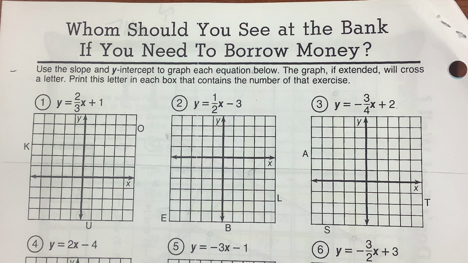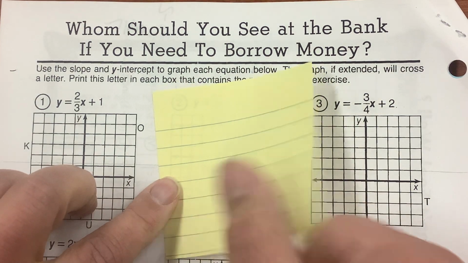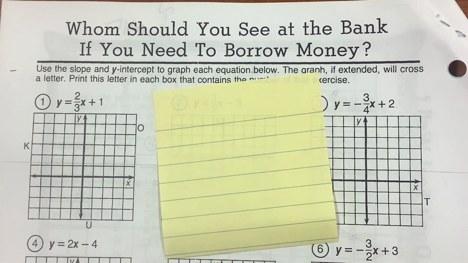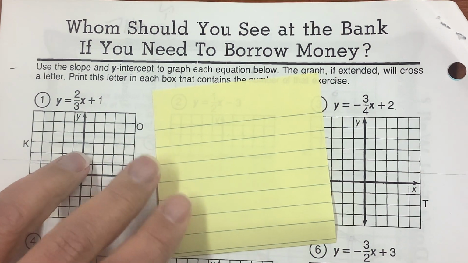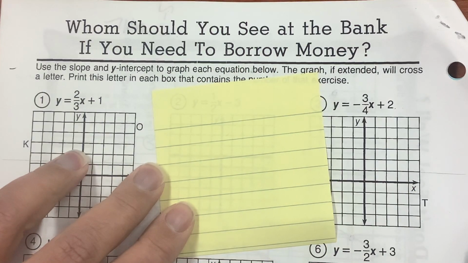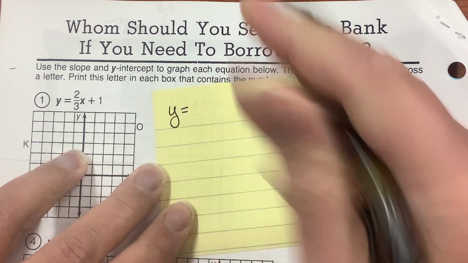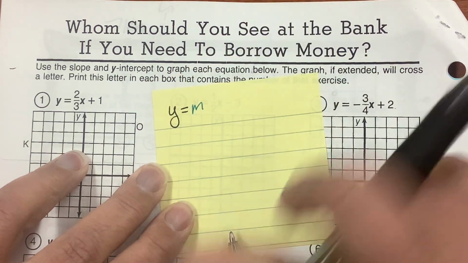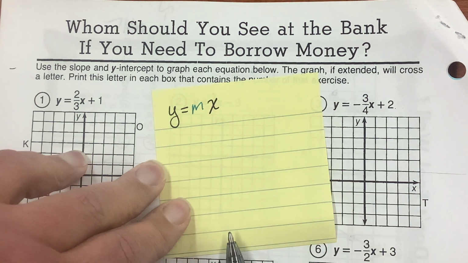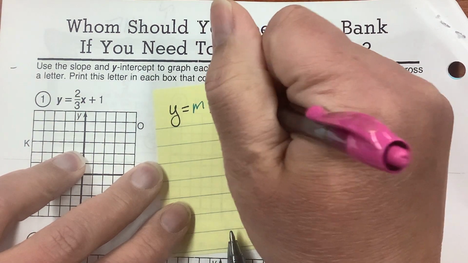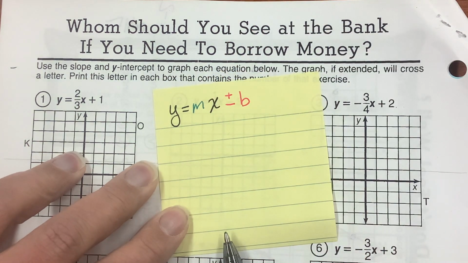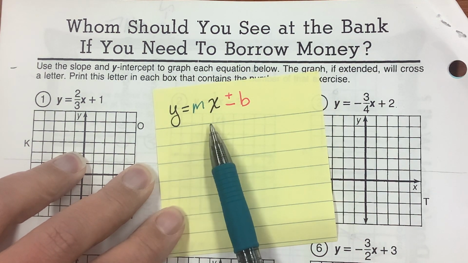We are in the blue review packet on the back page, page 155, and we are going to review how to graph from an equation. So I'm just going to grab a little piece of scrap paper here for a second and go over slope and y-intercept. So an equation is always y equals mx plus or minus b. We're going to talk about this a little more, but let's go with plus or minus b. Now, m in the middle is the slope.